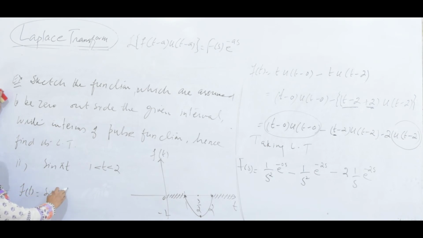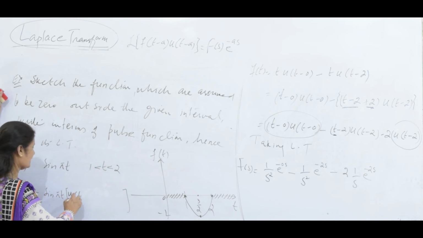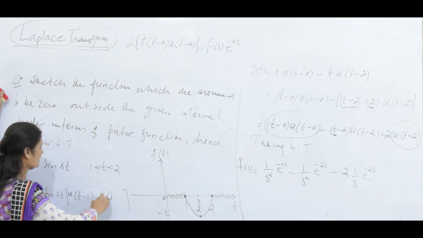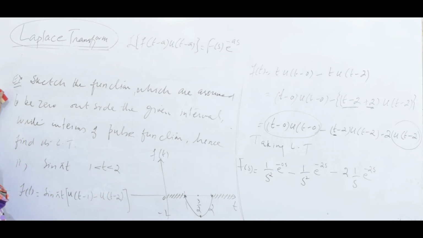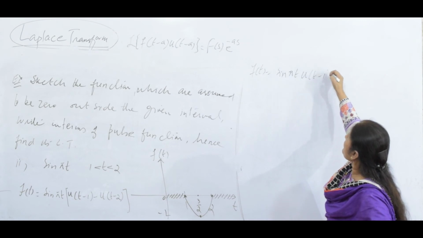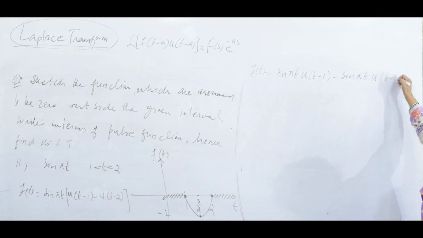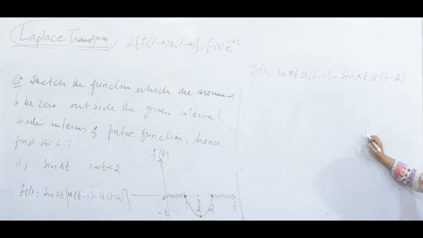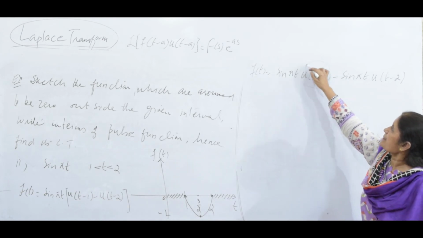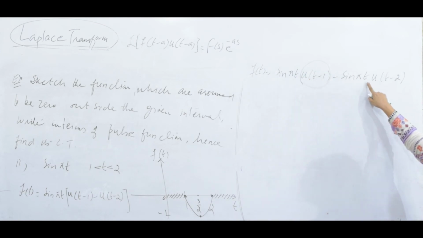Sin pi t, outside, 1 is less than 2. I am writing t minus 1, t minus 2. This I have written: sin pi t unit step t minus 1, minus sin pi t unit step t minus 2. Before taking the Laplace transform, since it is a unit step function, it should be t minus 1 or t minus 2.